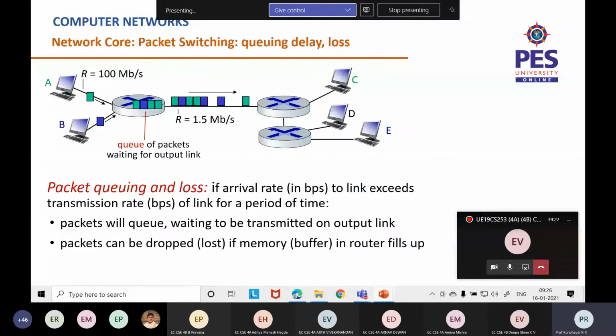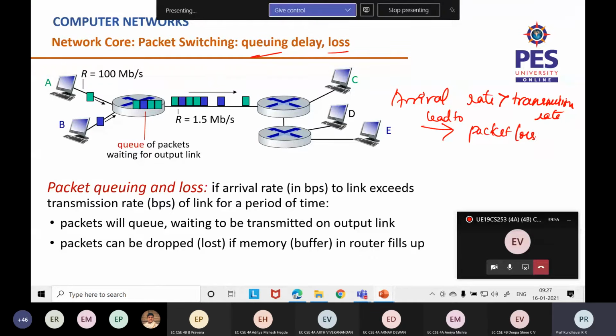Okay, now coming to the other terminologies that we saw in packet switching: queuing delay and packet loss. These arise in a condition where the arrival rate is greater than the transmission rate. In this condition, this will lead to packet loss or queuing delay.